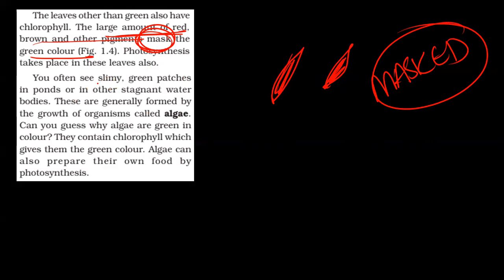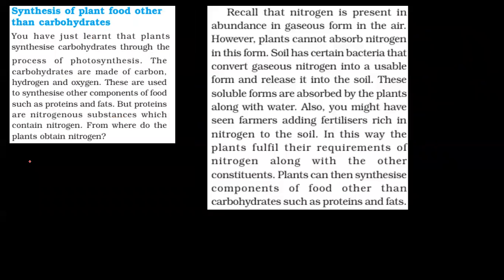Now, sometimes you will see some slimy green patches on ponds or some stagnant water. They are formed by growth of organisms which are known as algae. Now, algae are green, they contain chlorophyll, they can prepare their own food by photosynthesis. Now, carbohydrate is not the only thing produced. There are other components, so the synthesis of plant food other than carbohydrates is what we will see.